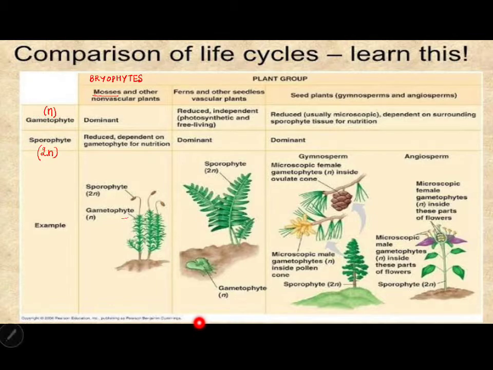As you can see, they have clearly shown which part of the plant is gametophyte and which part is sporophyte. Gametophyte is dominant. Sporophyte is reduced and dependent on gametophyte for nutrition.